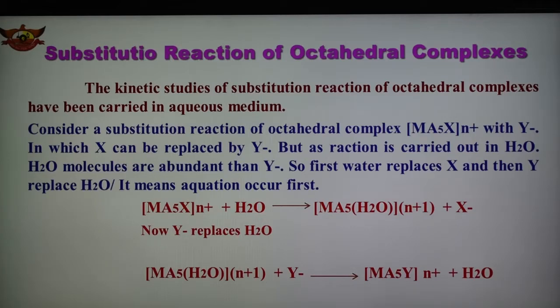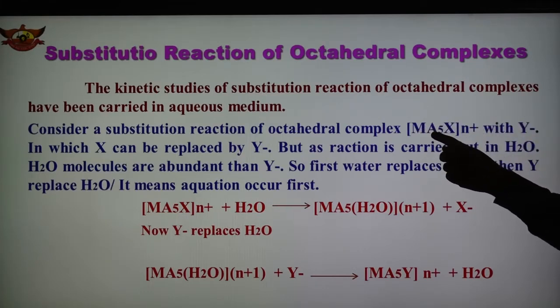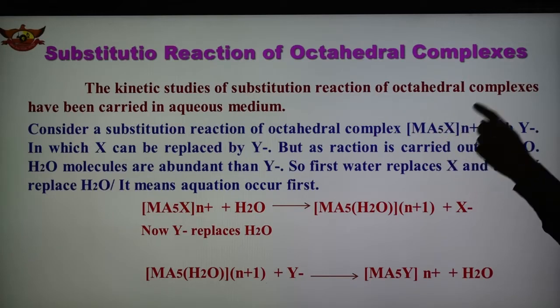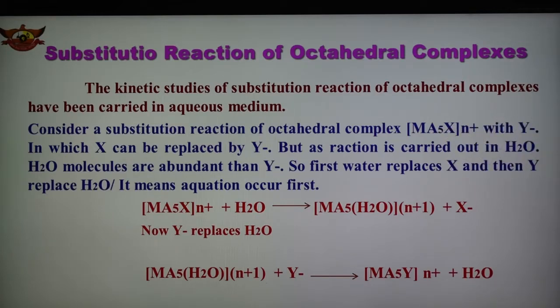As we know, water is abundant, and therefore when we consider the substitution reaction of the octahedral complex of the type given here, MA5X, 6 ligands are there, 5 A and 1 X, with Y as the incoming ligand.